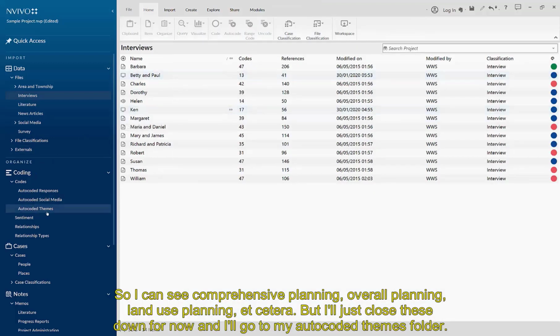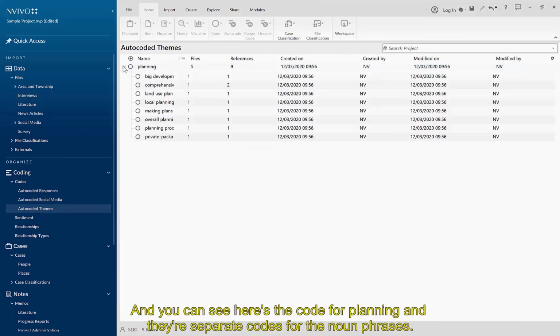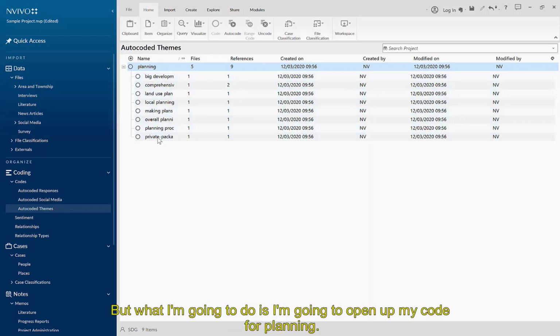And I'll go to my Autocoded Themes folder. And you can see here's the code for planning, and there's separate codes for the noun phrases.